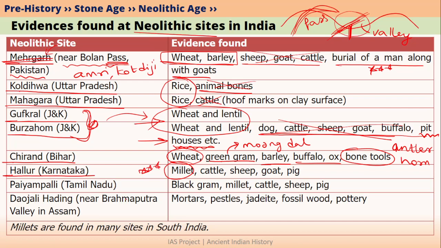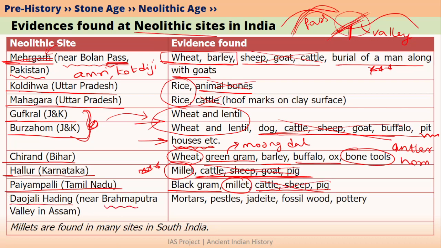Therefore, you will find that in all the South Indian sites, Hallur as well as Payampalli in Tamil Nadu, millet would be there. Other than that, in Hallur, cattle, sheep, goat and pig bones are found. We know all these were domesticated by Neolithic people, so there is no need to remember them particularly in case of Hallur. You just remember that all these animals were domesticated by Neolithic people. In case of Payampalli, we have found evidence of black gram as well as other animals which were domesticated by all Neolithic people.